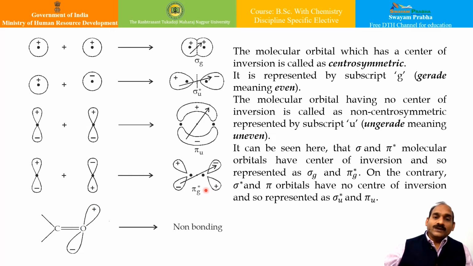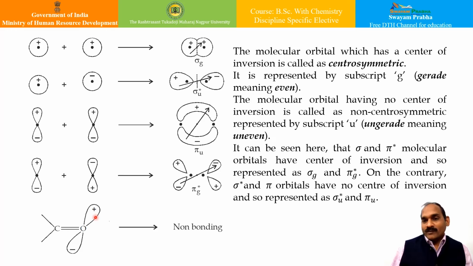Also, from this particular part, we can see that there are non-bonding orbitals which are usually represented by n. Okay. Now, why do we need to understand this? Because we are going to consider this part in studying electronic spectroscopy further, for the further details of the subject matter, and therefore it is very necessary to see the molecular orbital approach, wherein we see how the symmetry or asymmetry part follows the path.